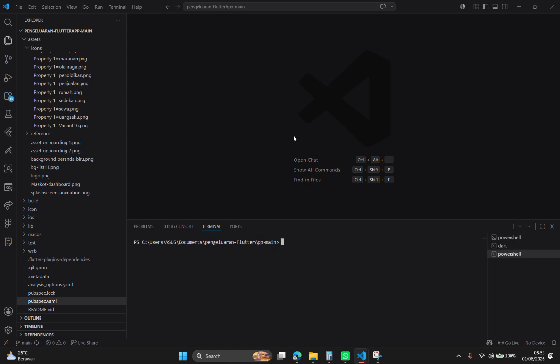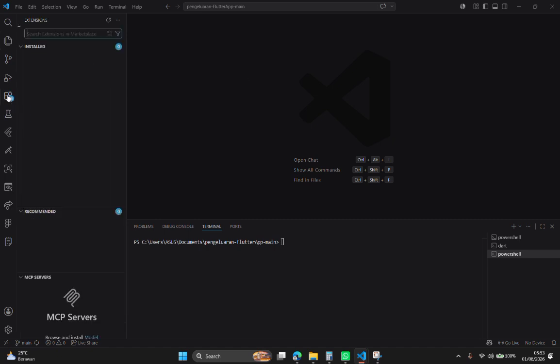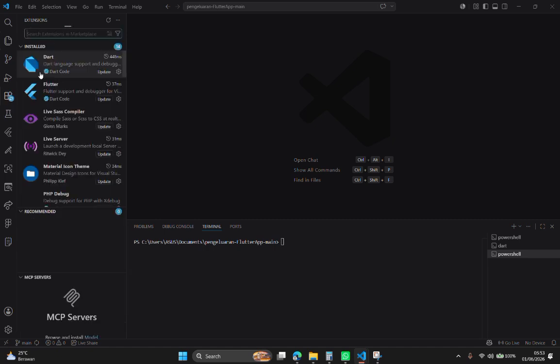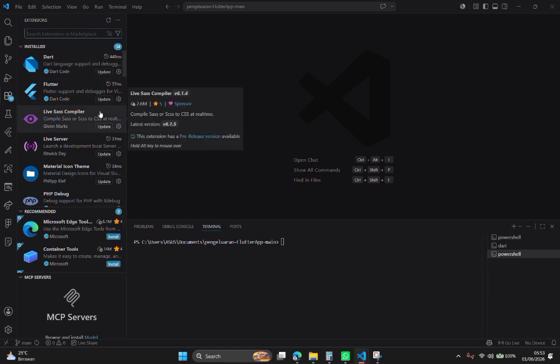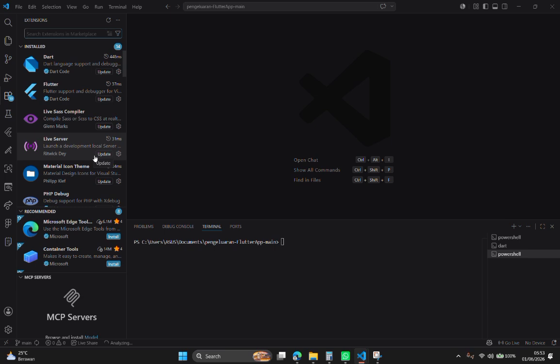And the last one is extensions. One of the biggest strengths of VS Code is the extension marketplace. Extensions are plugins that add new functionality to the editor. Some popular extensions include Flutter and Dart.